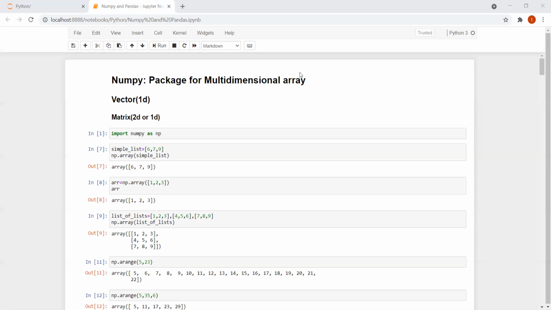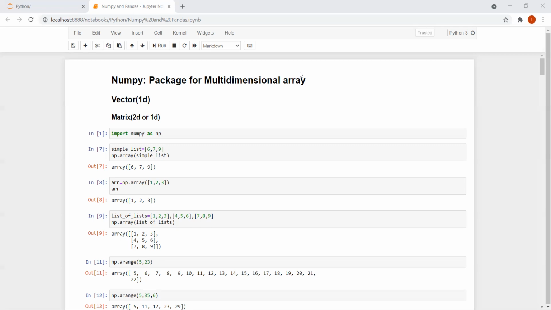It is known for its high performance and provides efficient storage and data operations as arrays grow in size. No need to install it again. When you download Anaconda, it comes along with it, right?